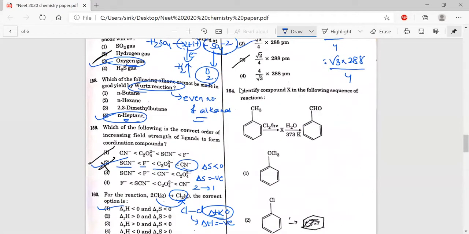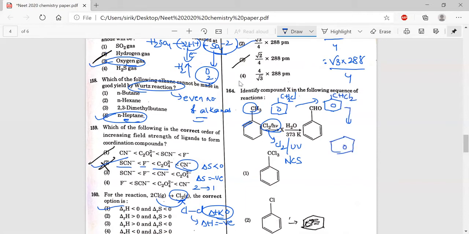164, identify the compound X in the following sequence. When you are adding chlorine in sunlight, or they may give you chlorine in UV light, or they may give you NCS, N-chlorosuccinimide, in all these cases allylic substitution takes place. This is an allylic carbon. Here chlorine comes and attacks, and allylic substitution takes place, giving CH2Cl. In the subsequent reaction one more hydrogen will be replaced, giving CHCl2, because as per our product we want a benzaldehyde.